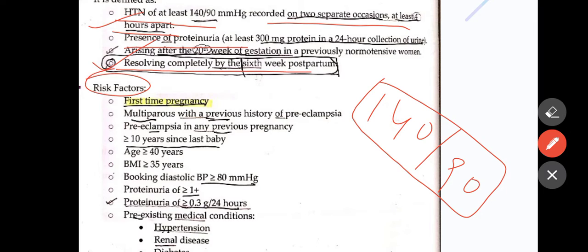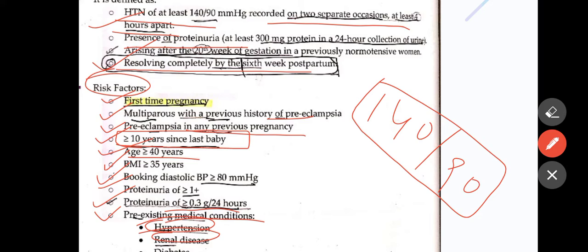Now, risk factors. What are the risk factors for preeclampsia? Risk factors include first time pregnancy, and multiparous women with a previous history of preeclampsia in any previous pregnancy, or greater than 10 years since the last baby. These patients can develop preeclampsia. Age greater than 40, increased BMI, meaning obese women are more prone to develop preeclampsia, and booking diastolic blood pressure greater than 80. Proteinuria greater than 3. Pre-existing medical conditions like hypertension, renal failure, and diabetes mellitus. So these females are more prone to develop preeclampsia. These are the risk factors for preeclampsia.